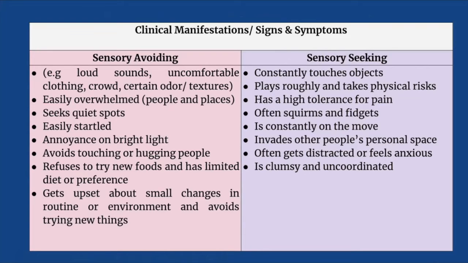So if the child is hypersensitive in a situation, the child is known to be more on sensory avoiding, wherein the child is easily overwhelmed by sounds or textures or odors, seeks quiet spots, is easily startled, is annoyed by bright light, avoids touching or hugging people, refuses to try new foods, and gets upset about small changes. Whereas if the child is hyposensitive in a certain situation, or sensory seeking, he likes to constantly touch and has a high tolerance for pain and so on and so forth.